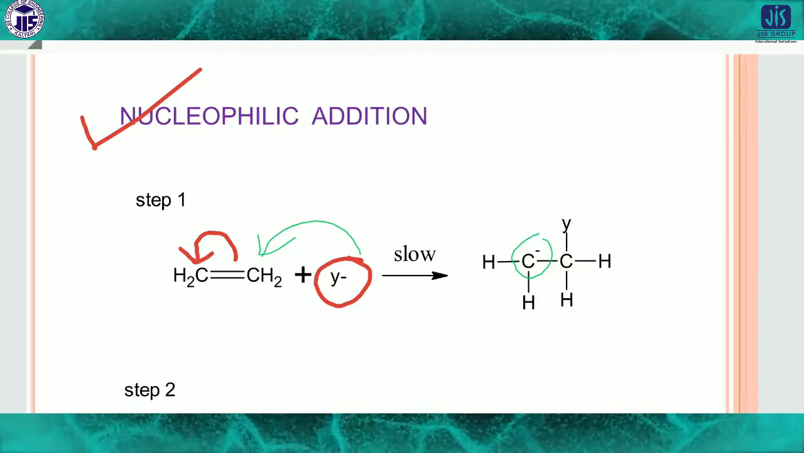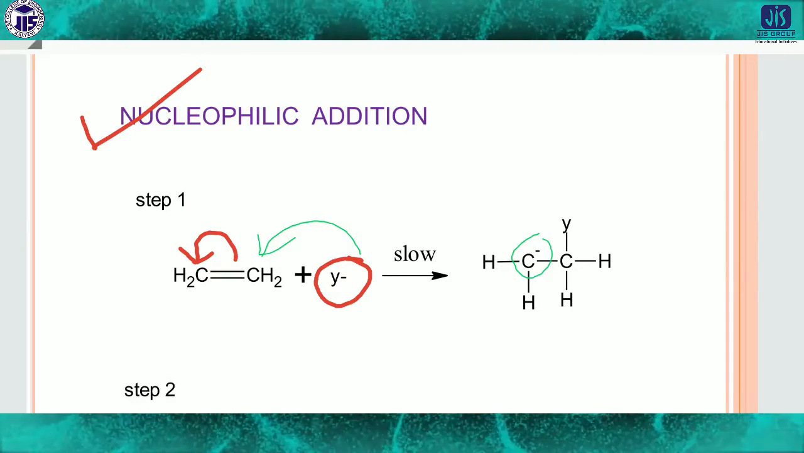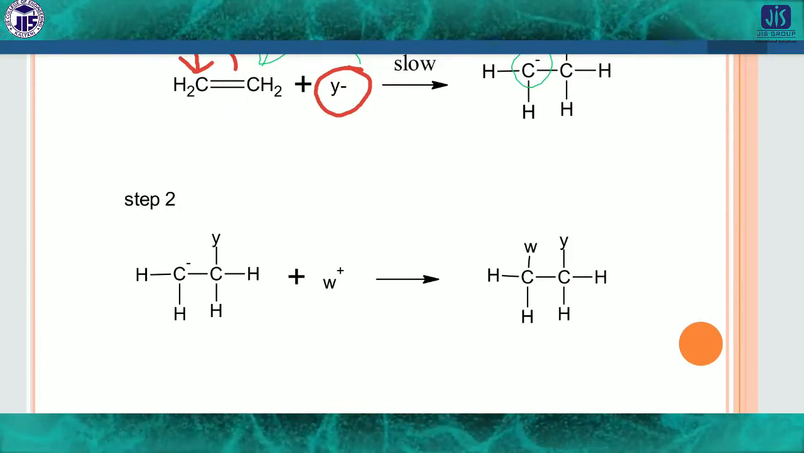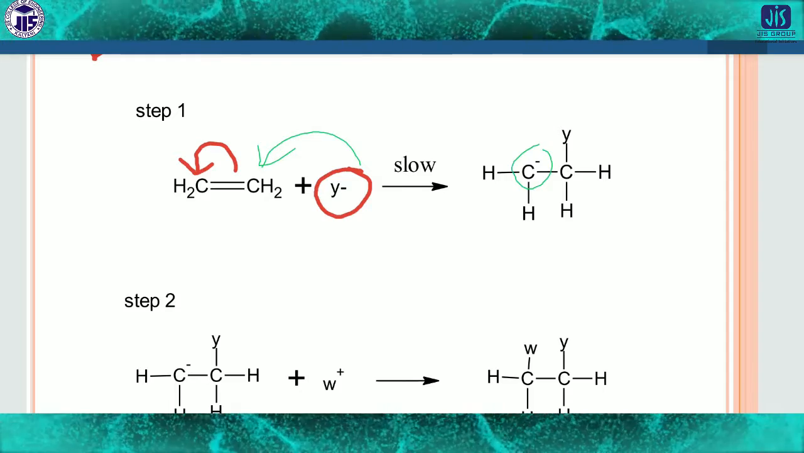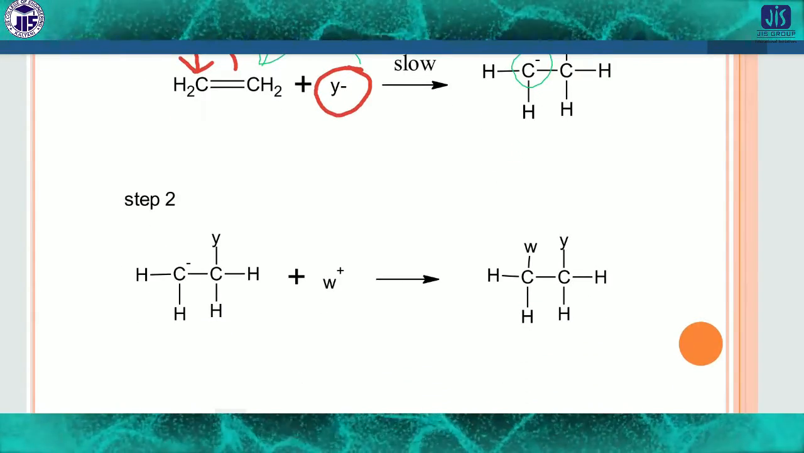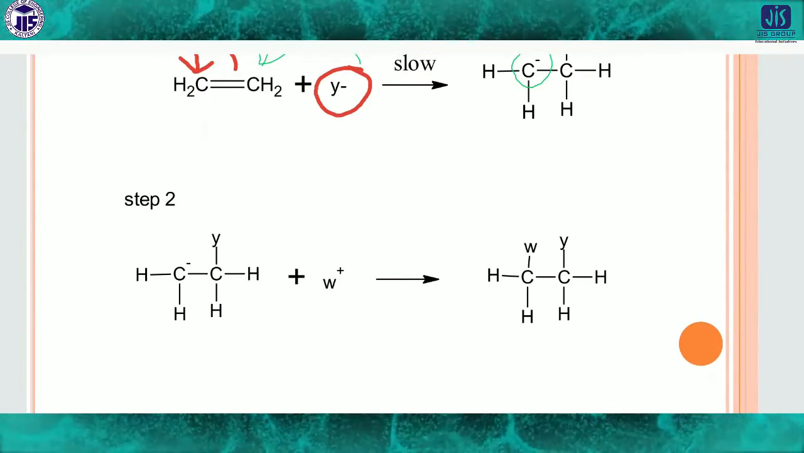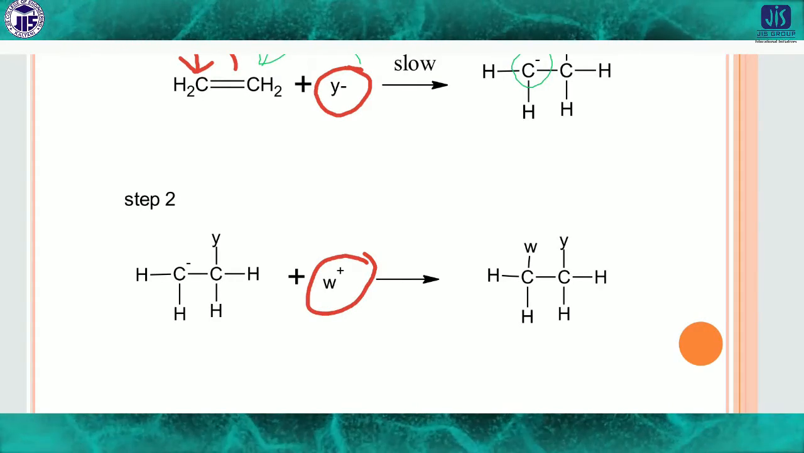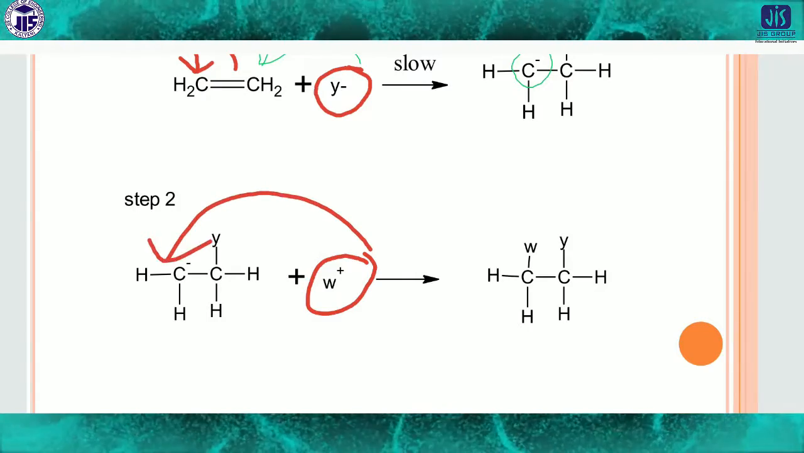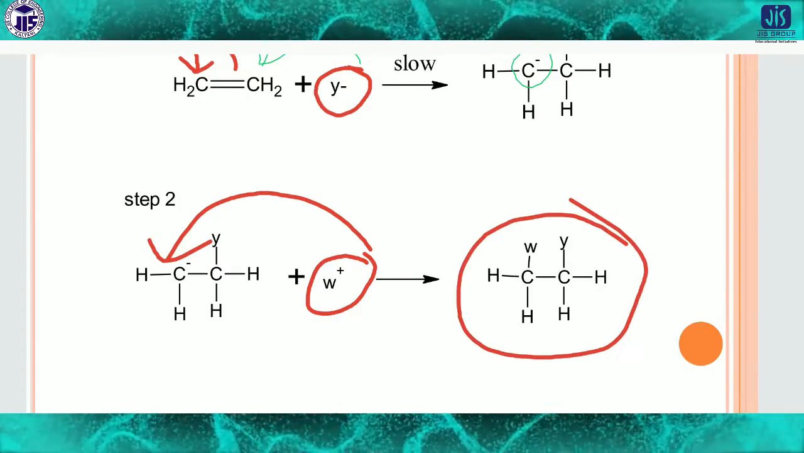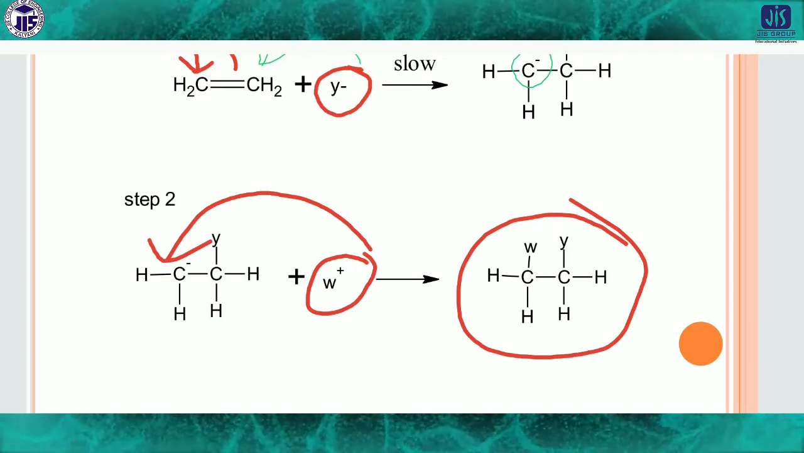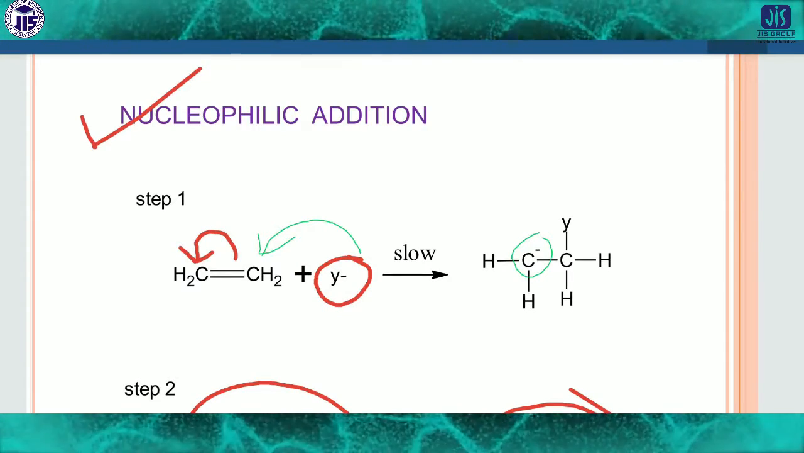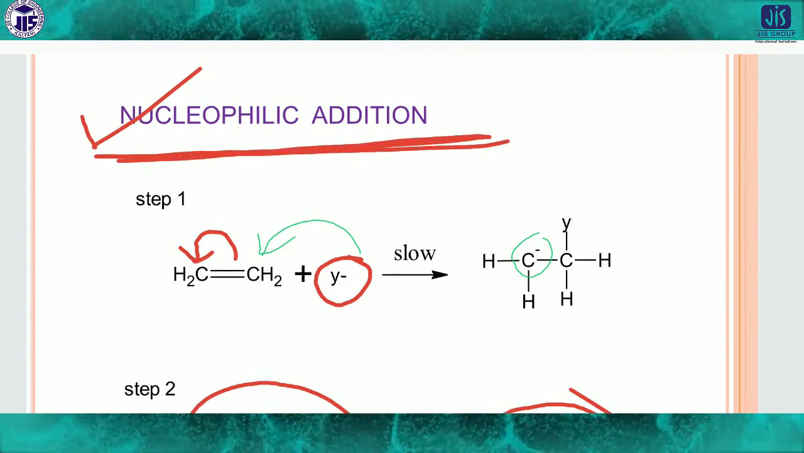Now look at this nucleophilic addition reaction, there will be a second step also, step 2. The negative charge which was produced will attach again with a proton, or whatever carbocation is there, attached with the C minus, and finally it forms the product. This is the example of the nucleophilic addition reaction.